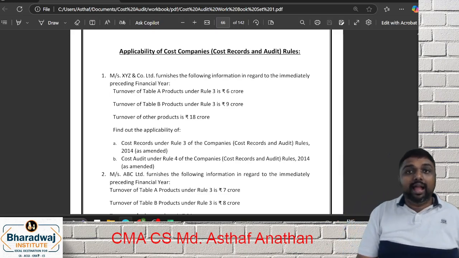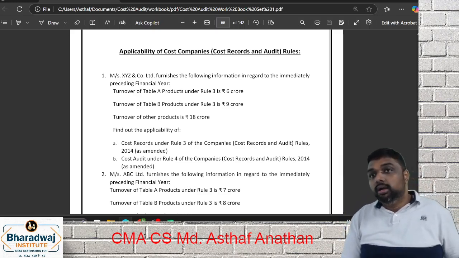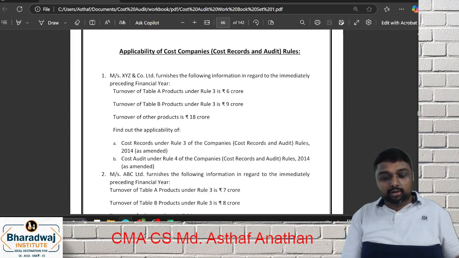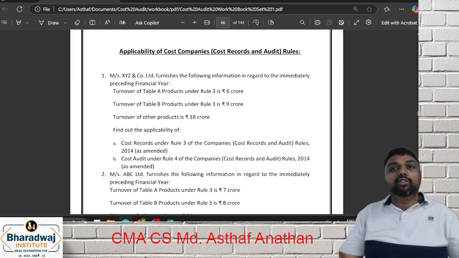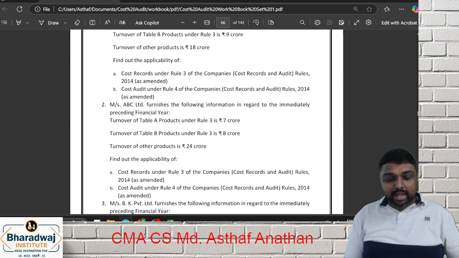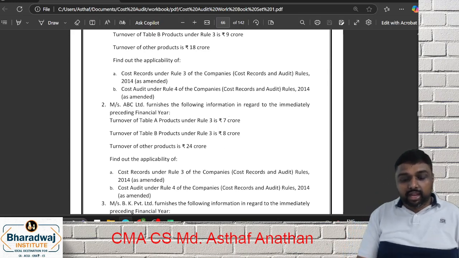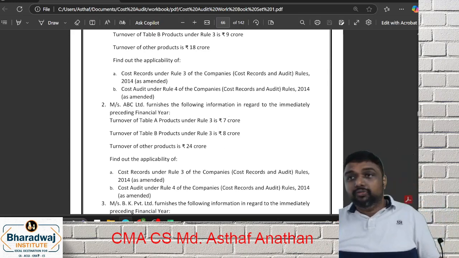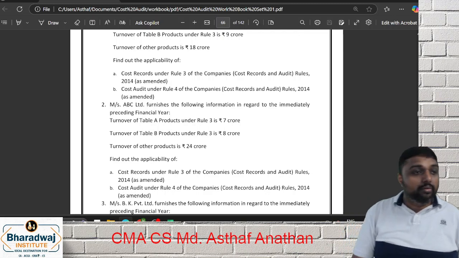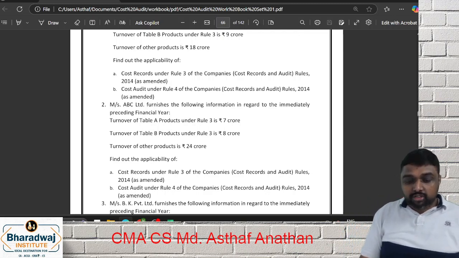33. So the aggregate turnover of all the products is what? 35 crore. So rule 3, rule 4, both are not applicable. Now coming to the next day, 7 plus 8 is 15. 15 plus 24, you will get 39. So first point is what?